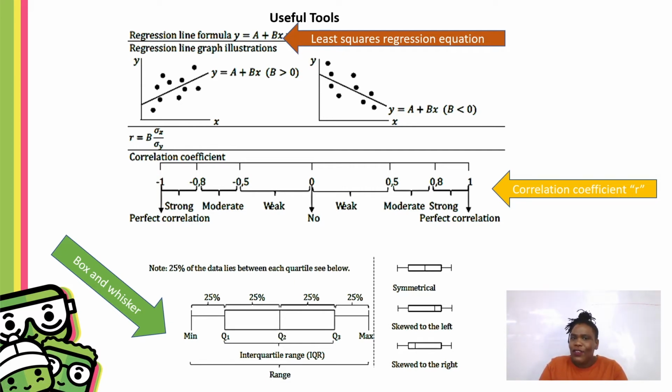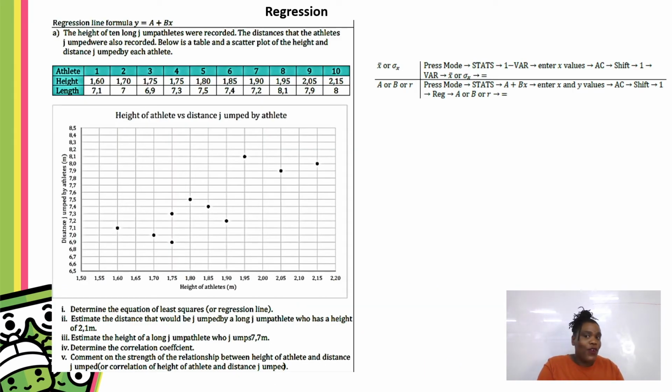Those are useful tools that you can use as soon as you see the keywords: correlation coefficient, know how to use it; box and whisker, know what the 5-number summary is and how to get it from your data. If you look at this over here, there was a similar question in some of the past exams. This is what you're most likely going to get in your exam. This is a very common question.